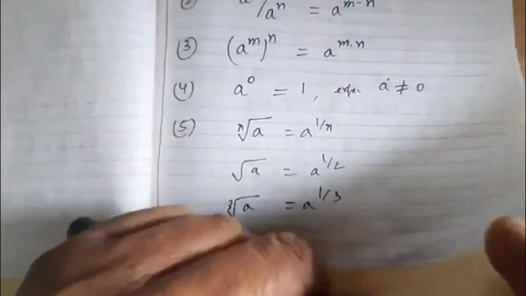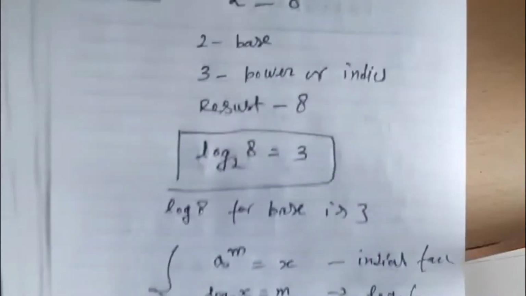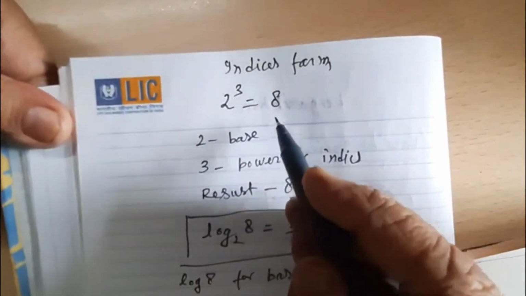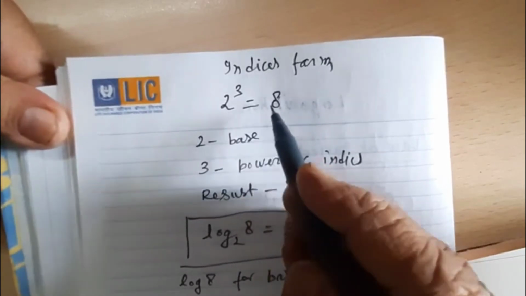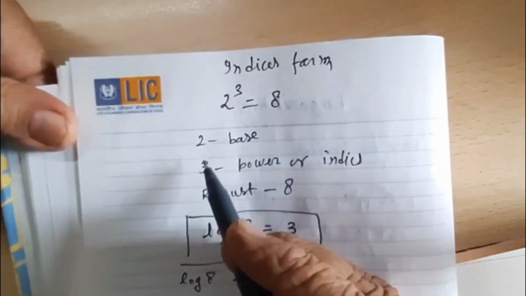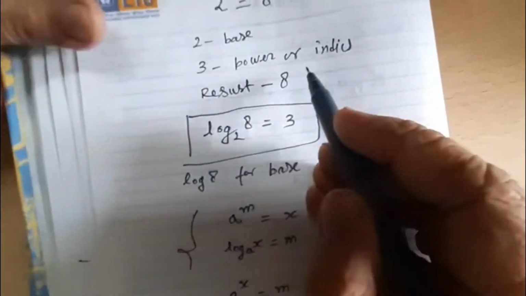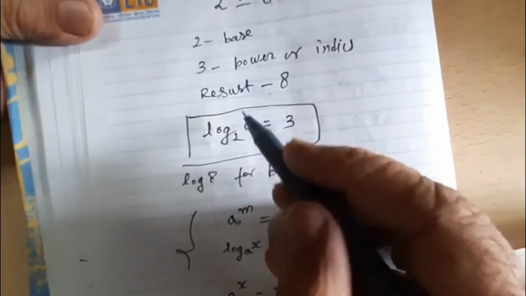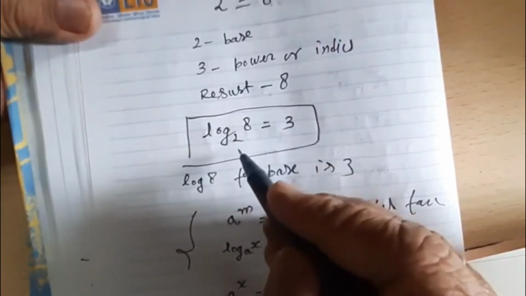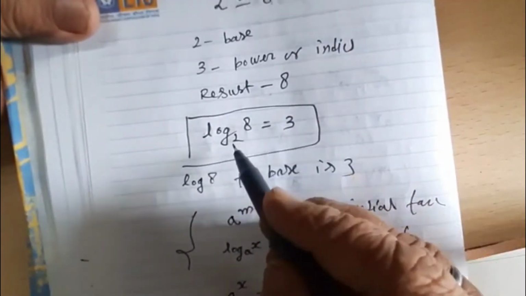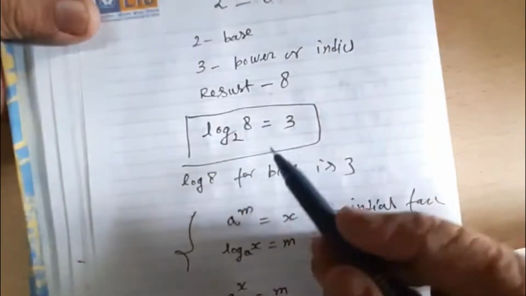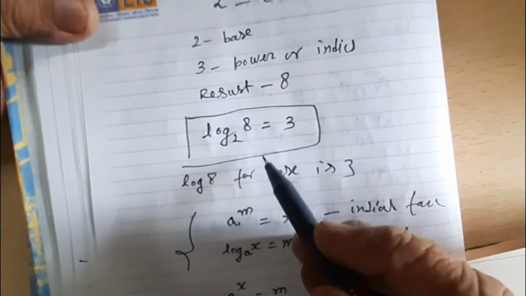Now we are coming to the concept of logarithm. Any number, 2 की power 3 is equal to 8. Here 2 is the base, 3 is the power or index. Resulting, this can be written in log form: log 8 for base 2 is equal to 3. It is the index form and this one is the logarithm form.